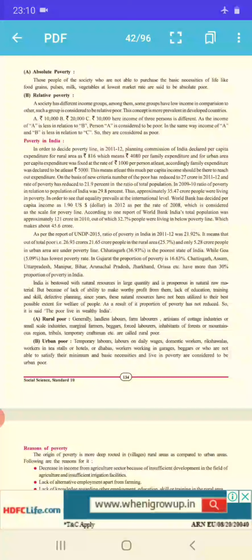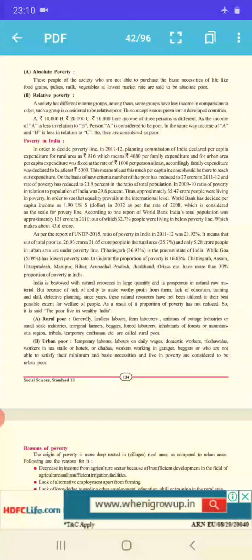So students, here the decades are given, the percentages are given, and according to that percentage, the population is given in crores also of different years. Again, the rural area percent and urban area percent is also mentioned.